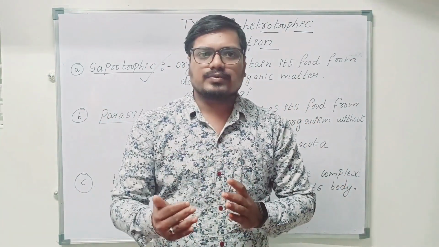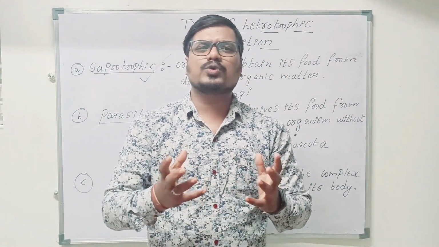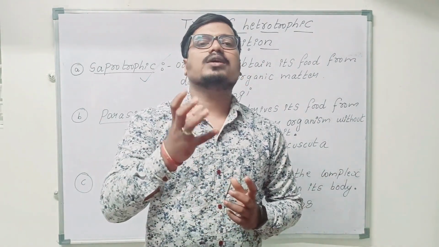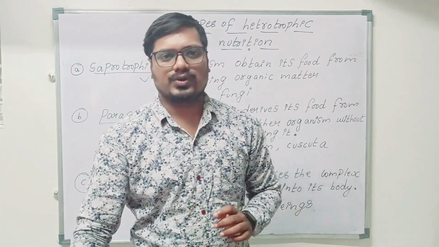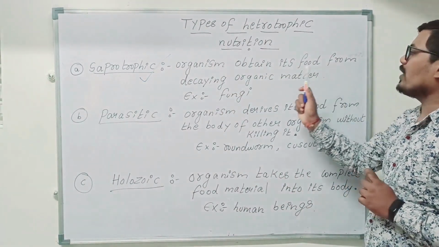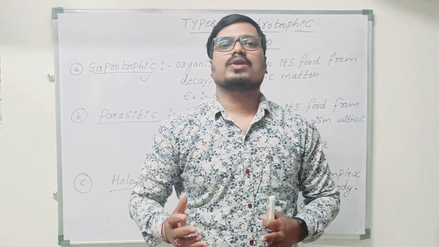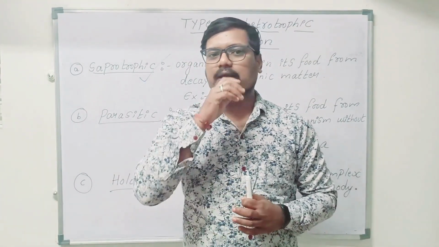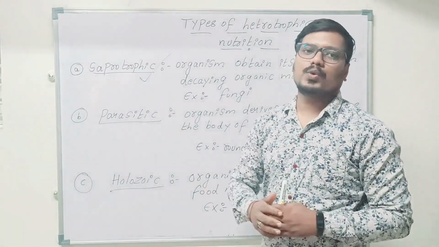If they are dead, if they are just getting decayed, vegetables, peelings, whatever, the fruits and all, you can see it will undergo boost and all, right? That time this fungus will attack. So that is the meaning of saprotrophic nutrition. So read the sentence again. Organisms obtain its food from decaying organic matter, the matter which is getting decayed. So that type of matter, the saprophytic nutrition will occur. Example, fungi.